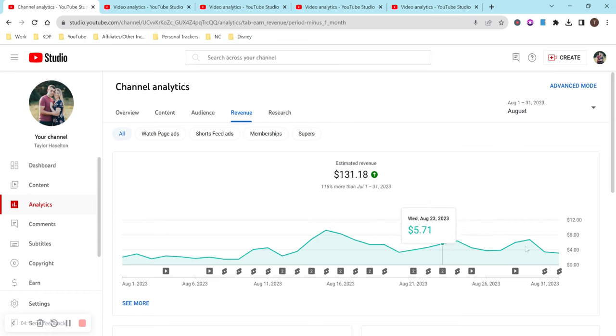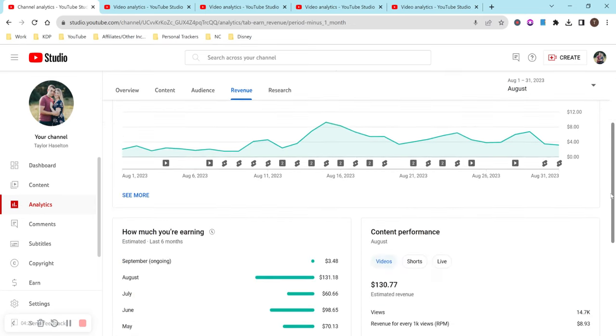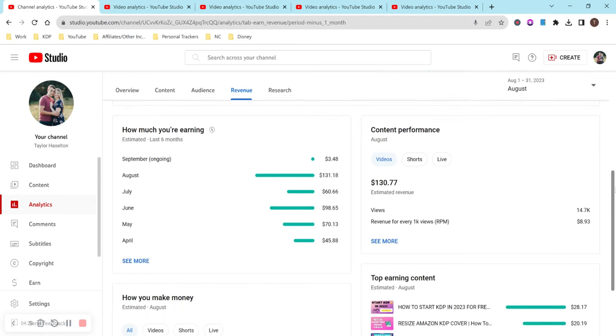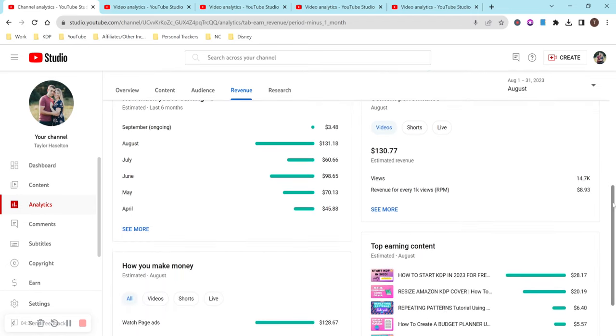Another $6 day, $5 day. And I'm like, what is going on? Because my views aren't drastically different. My views are about the same. My watch time is about the same. So I'm like, what is changing? So one note, looking at my RPM here, is averaging $8.93, which is, I think, maybe about double what it has been.